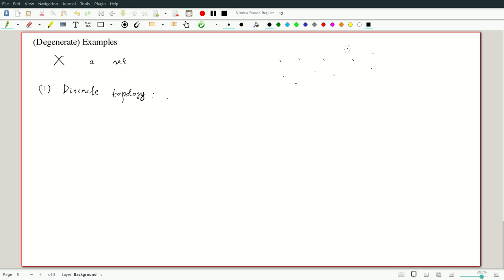So that means omega is the power set, all subsets. Let me just write it this way: U in X. That's it. U is a subset. So it's the power set, often written as 2 to the power of X, or {0,1} to the X, whatever you like. So this is the power set, all subsets.